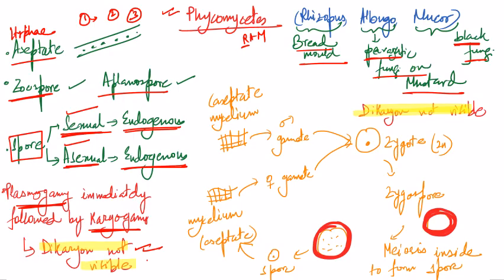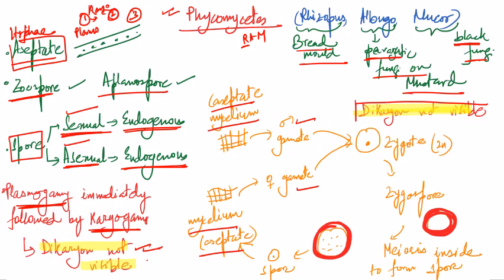If we zoom inside the life cycle of Phycomycetes, just suppose there are two mycelium, both of them must be aseptate, because we know Phycomycetes is aseptate. So both the myceliums are aseptate. They are producing a male gamete and a female gamete. They are fusing. Remember, the first step is plasmogamy, right? Plasmogamy is happening. But the moment plasmogamy is happening, at the same moment, karyogamy is also happening. So you see there is no dikaryon visible.